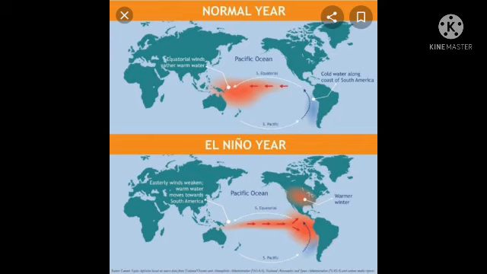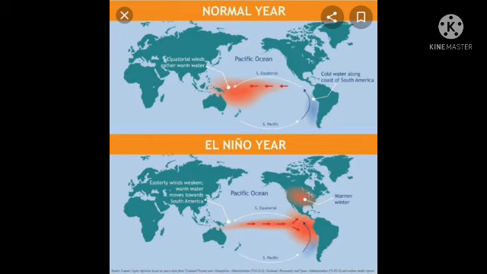El Niño year, okay, normal year and El Niño year we can see in this picture. And then El Niño and La Niña are a global climatic phenomenon caused by the cyclic shift in the water temperature of the Pacific Ocean, while focused on a small section of Pacific near the equator. One second, I can explain normal year and El Niño year.